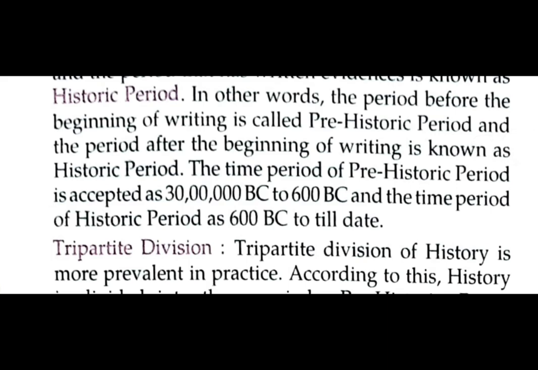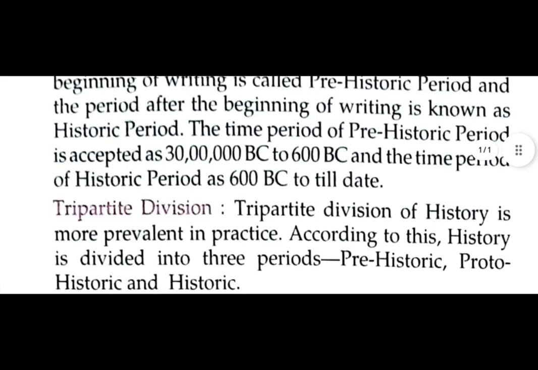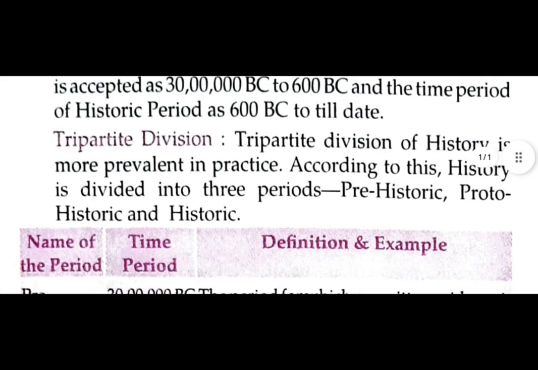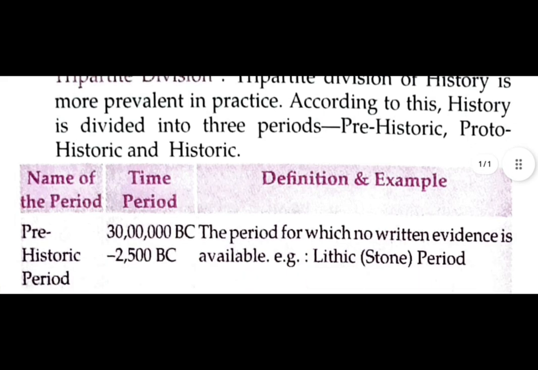Second topic is tripartite division. Tripartite division of history is more prevalent in practice. According to this, history is divided into three periods: prehistoric, protohistoric, and historic. Name of the period, time period, definition, and examples. Prehistoric: 30 lakh BC to 2500 BC, the period for which no written evidences are available, like the Lithic period.